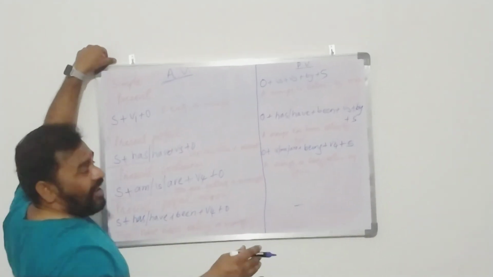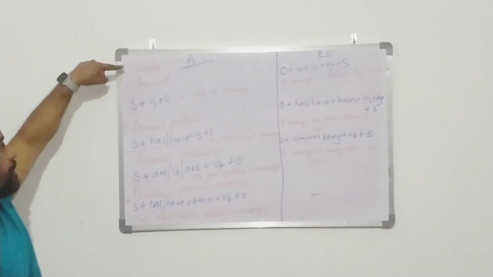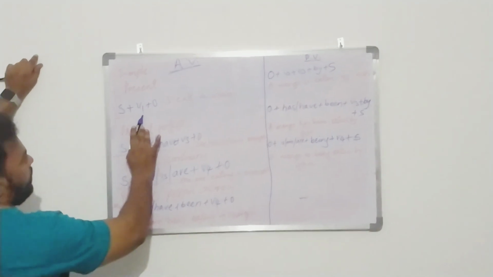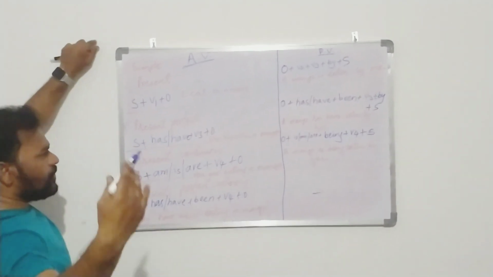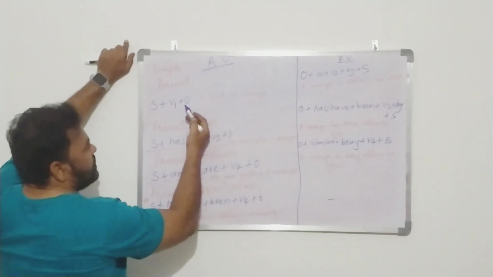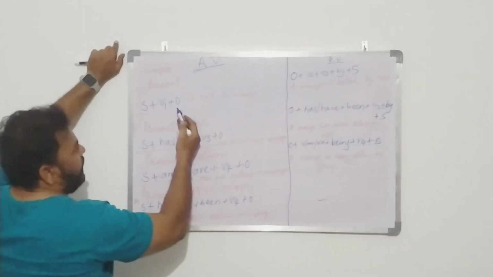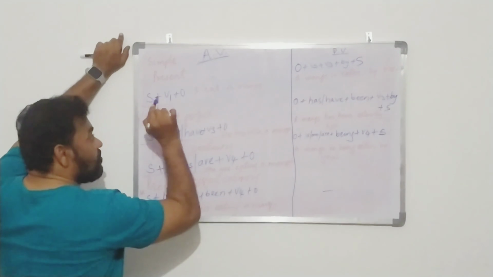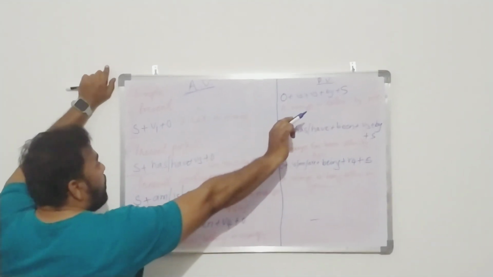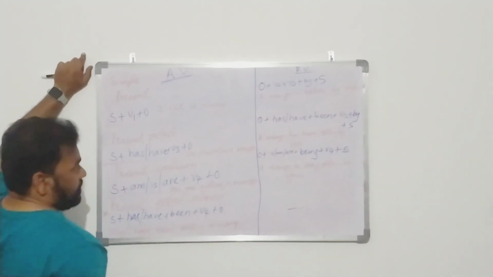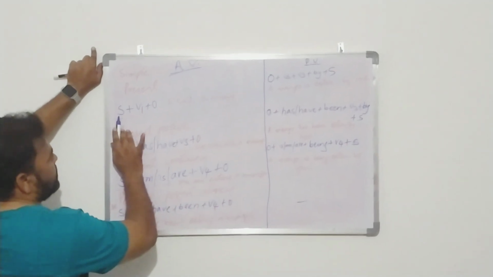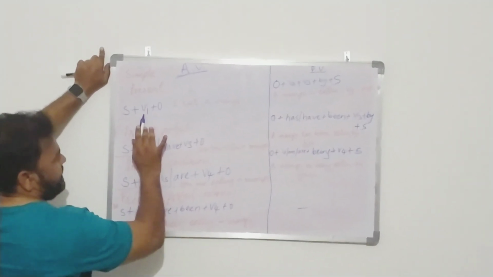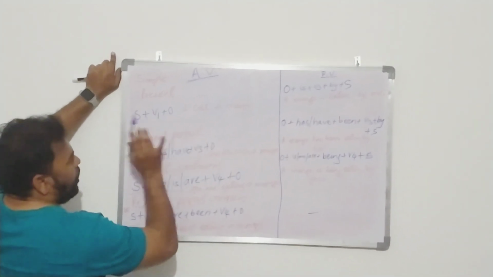Now let's have a look at the structure of the simple present. Subject V1 plus object. Wherever you see there will be an object, the verb is immediately followed by an object. So only these transitive verbs can be changed into passive voice. Now see, subject V1, present tense, and object.